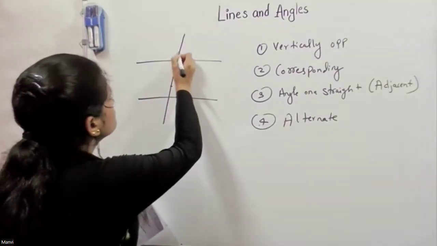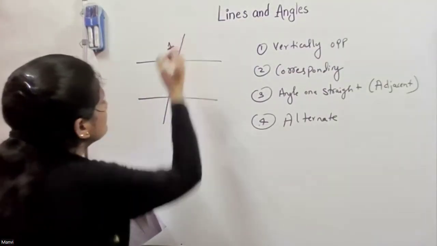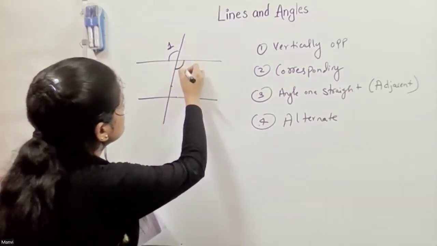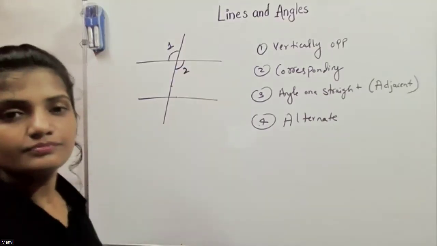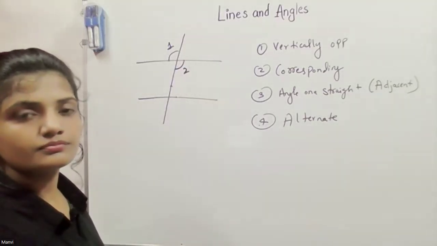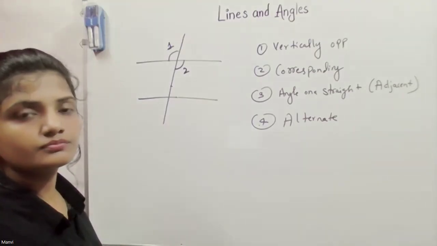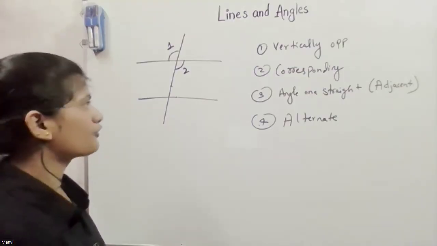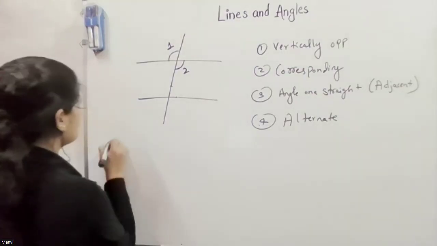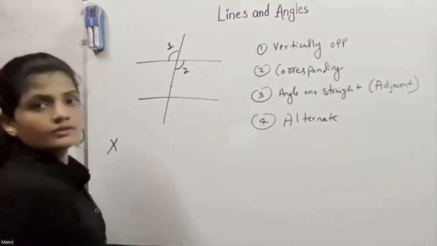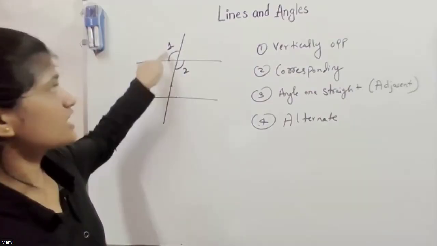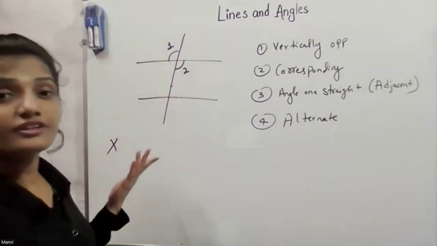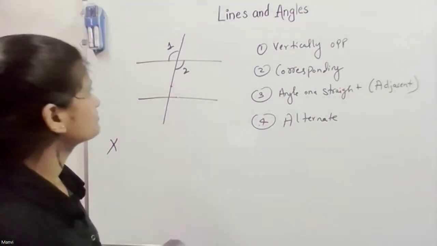Now, angle 1 and angle 2. Is that corresponding? Option 2? Wrong. One is wrong. These are a pair of vertically opposite angles, Kavya. How do you forget this?